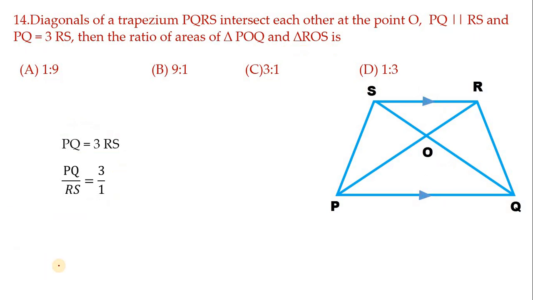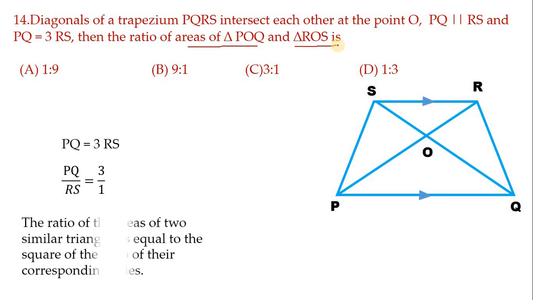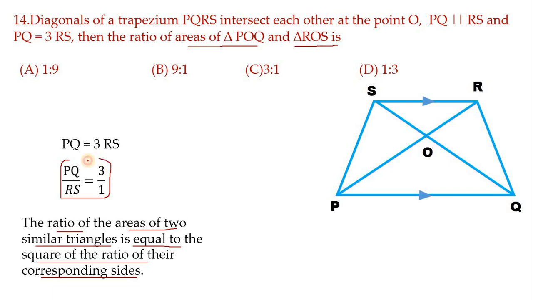Now, actually what we wanted to find is the area of triangle POQ and the area of triangle ROS. Now, which concept will you use? You want to use the theorem which is based on similar triangles. I mean, the ratio of areas of two similar triangles is equal to the square of the ratio of their corresponding sides. So one corresponding ratio we have come to know.